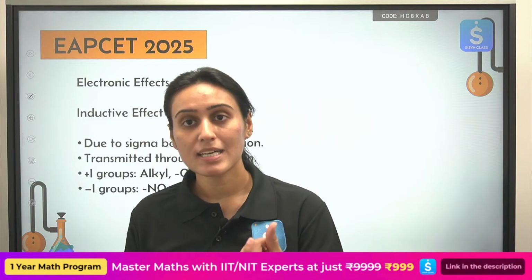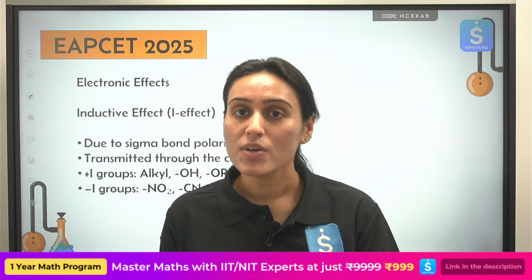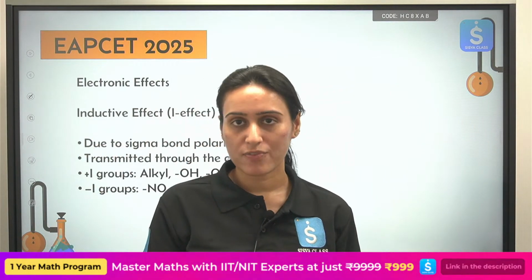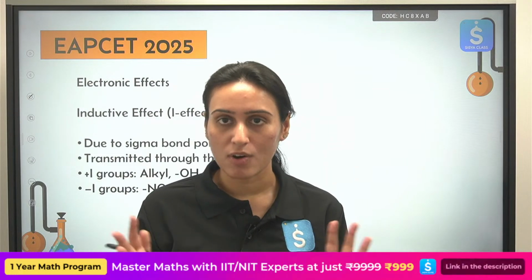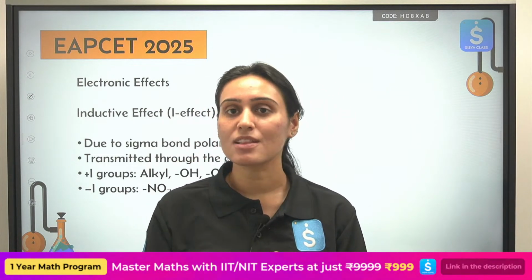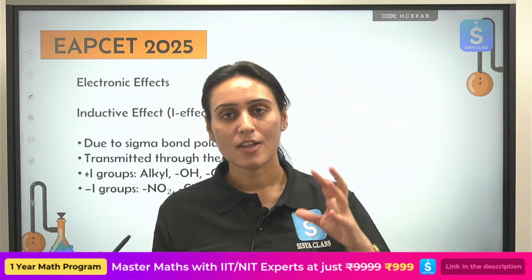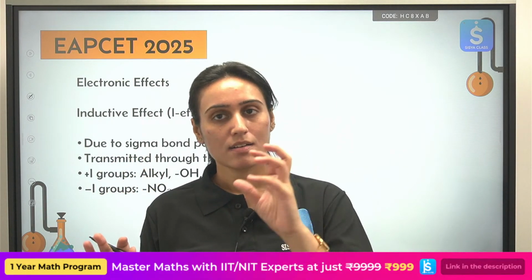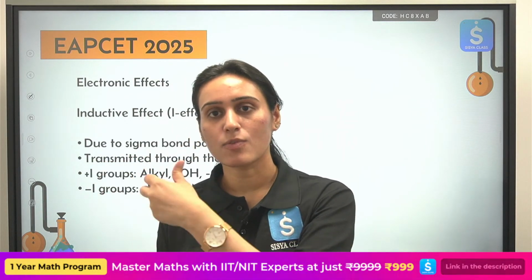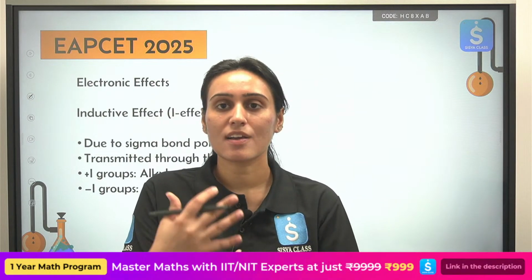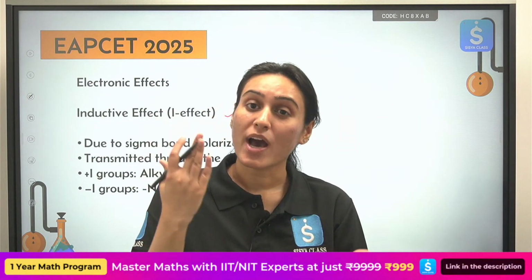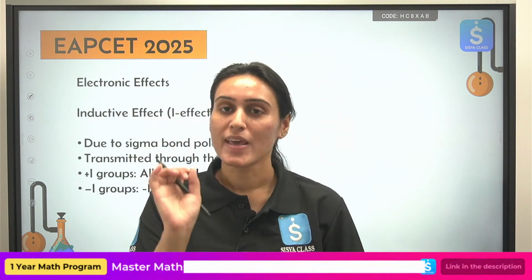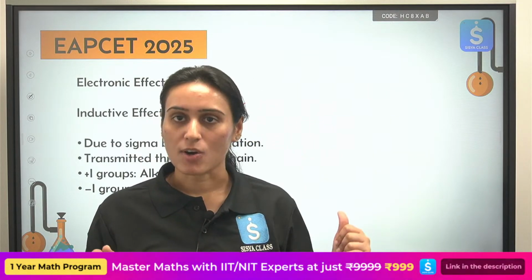So in permanent effects also, you have to know, first of all, what type of effect is present in my organic compound, obviously. Then you have to compare the strength also. So let's say your compound has both inductive as well as resonance effect, correct? Then which effect will predominate, which effect is stronger, you have to know that information also. So write down one order, then we will talk about the effects.